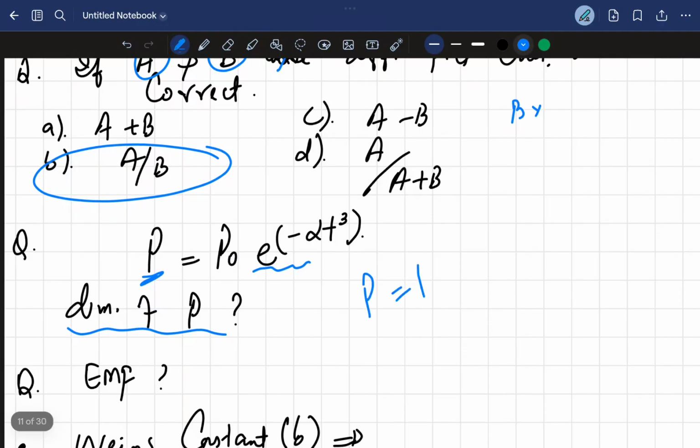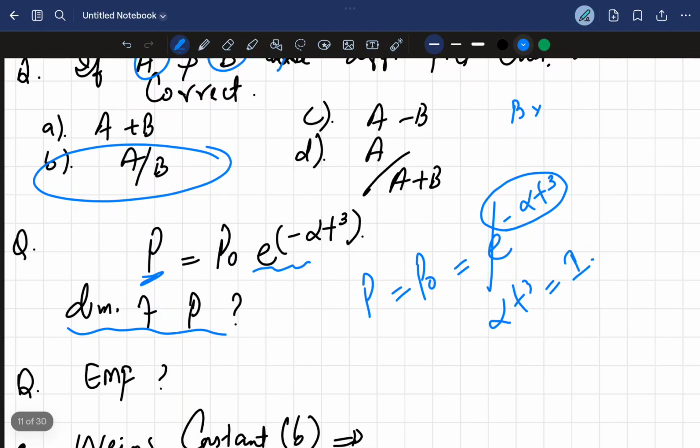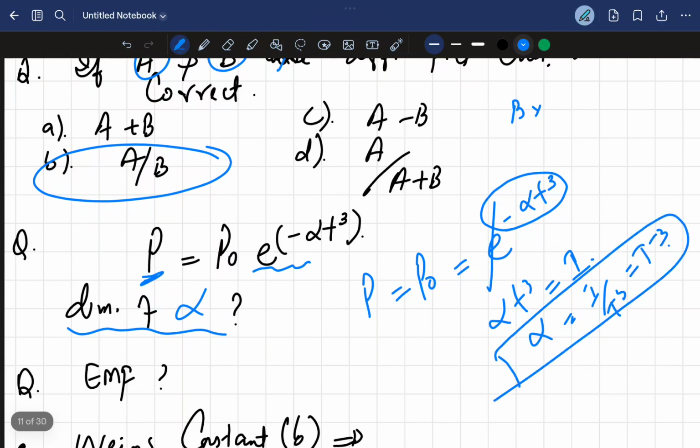We can equalize P is equal to P naught, but P naught is not given here, and we can equalize t cube. Exponents are dimensionless quantities, so we equalize the exponent with 1. Sorry, here we don't need the dimensions of P, we need the dimensions of alpha. So alpha t cube is equal to 1. So alpha is 1 by t cube, so it's t to the power minus 3. So we get the answer.